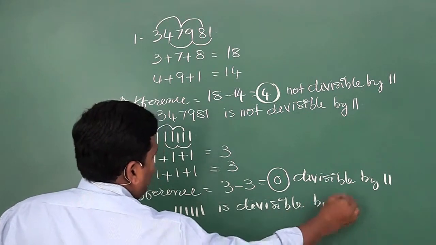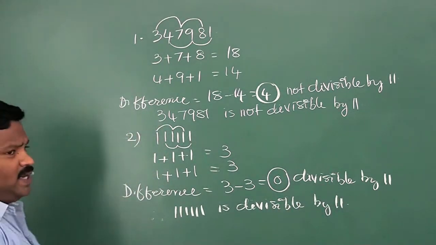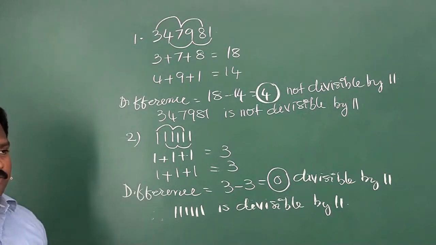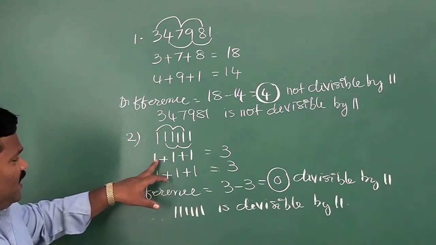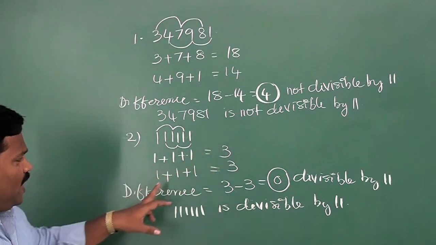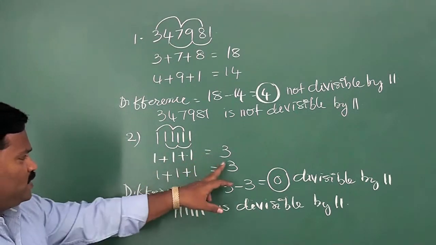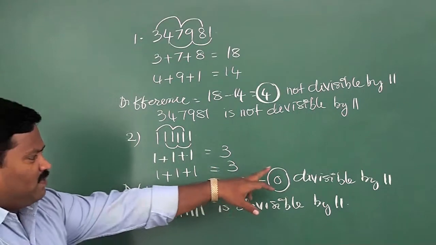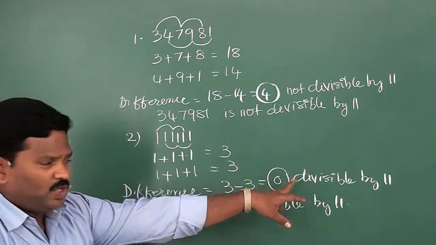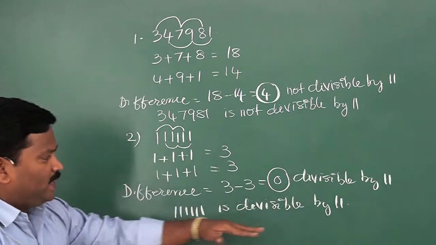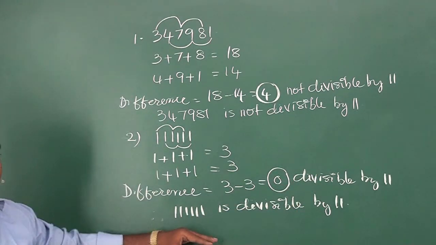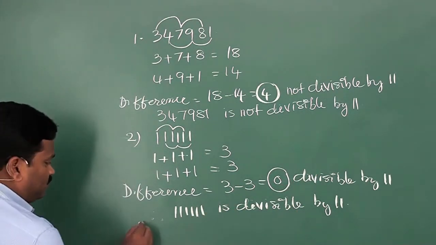Is it clear? What is the divisibility rule of 11? Find the sum of the digits in even places and the sum of the digits in odd places, and find the difference. If the difference is 0 or a multiple of 11, or is divisible by 11, the entire number is divisible by 11. Now see the third one.